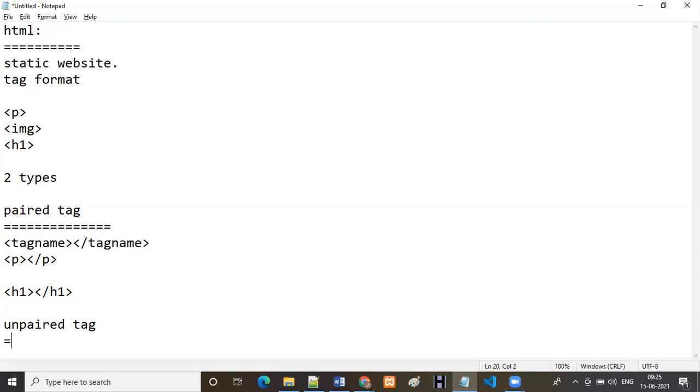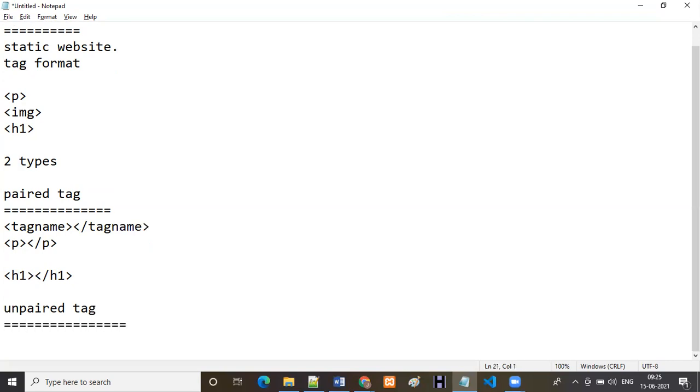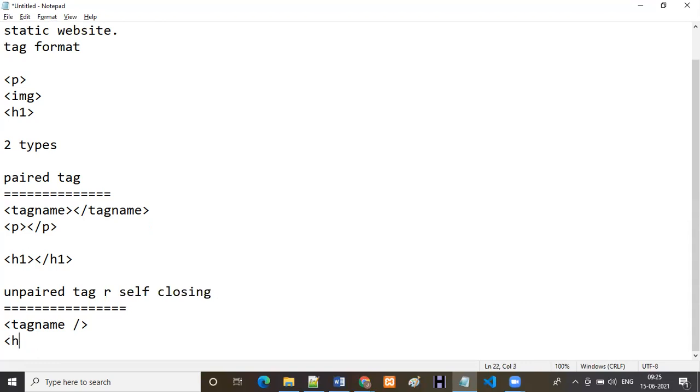We have unpaired tags also. Unpaired in the sense the tag name itself has the closing. That means we have self closing. So that's why these unpaired tags are also called self closing tags. Example, we have the HR tag, nothing but a horizontal line. We'll discuss each and everything in real time only. Just I'm showing the examples, what is the syntax and what is the example for that.